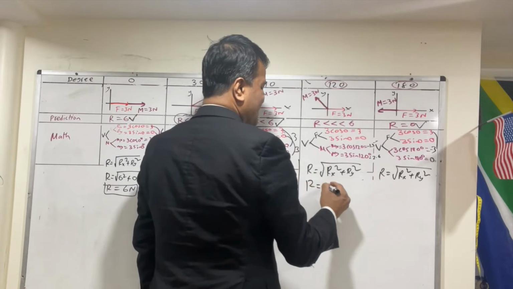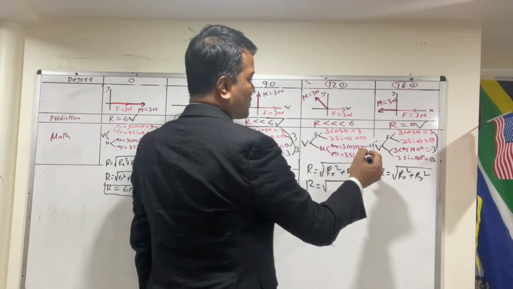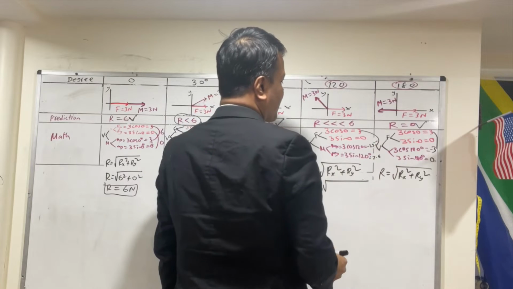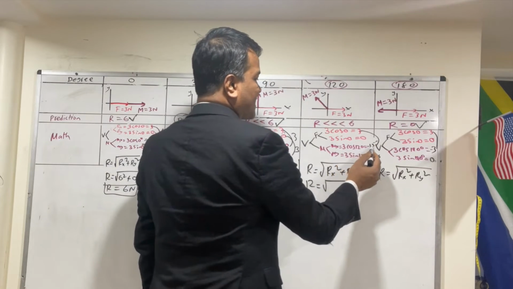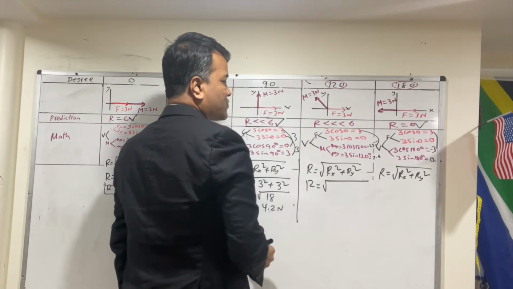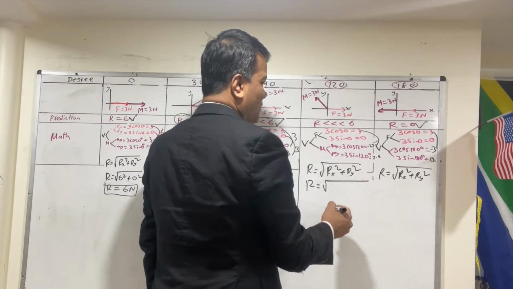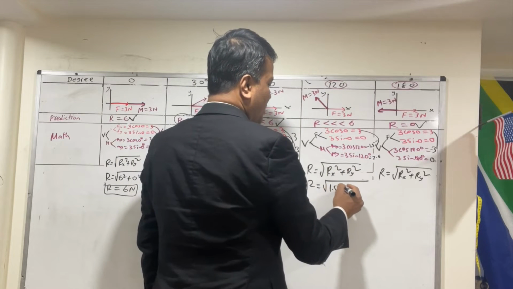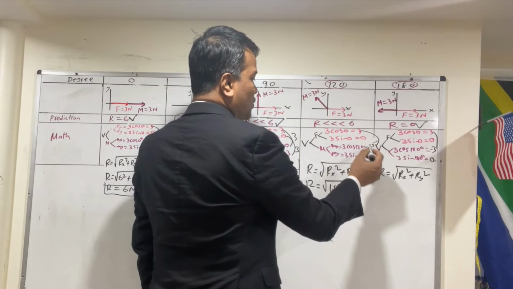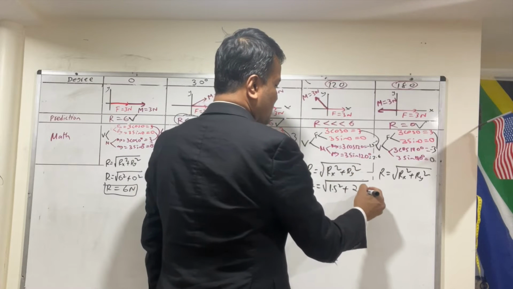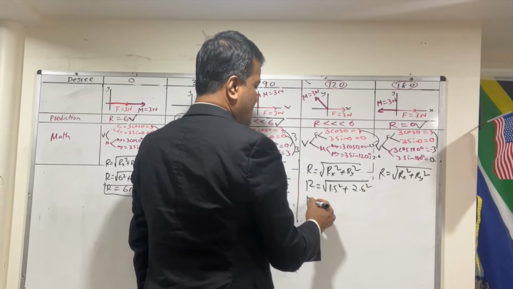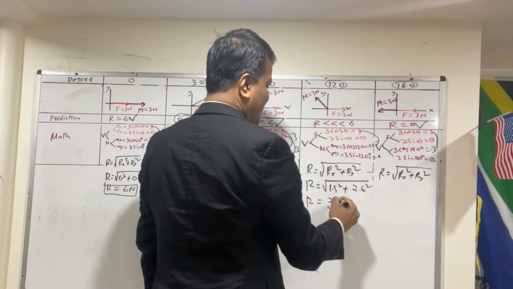Take us to the next one. R is of course rx. Rx is of course 3 cosine 120, which is negative 1.5. So 3 plus a negative 1.5, which is 1.5 squared, plus 0 plus 2.6, which is 2.6 squared, and r is of course 3 Newton.